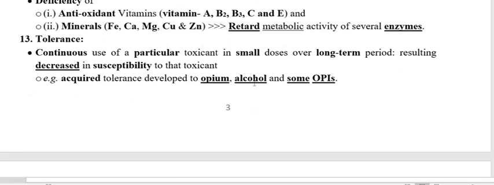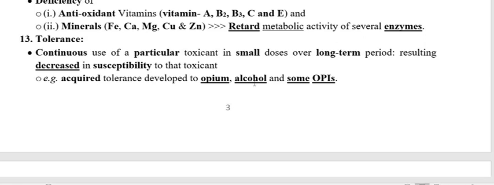Now we have to go through tolerance. This is very, very important also. As you have seen, if you take a single drug for a very long time interval, a time will come when the same dose of that particular drug is not sufficient to produce its action in the same patient who has been taking the drug for a longer time, in chronic usage. This is called tolerance. To produce the same effect in a patient who is taking it chronically, you have to increase the dose.